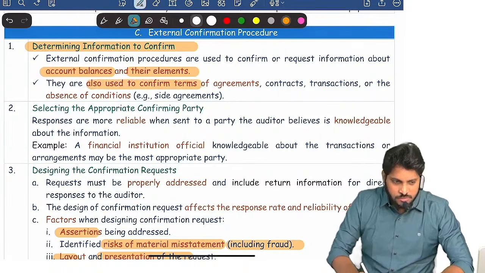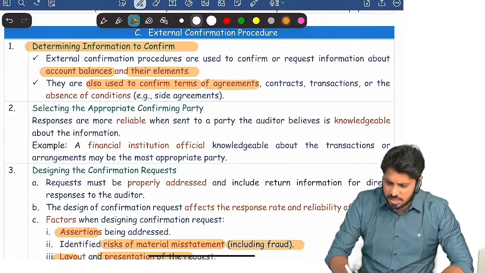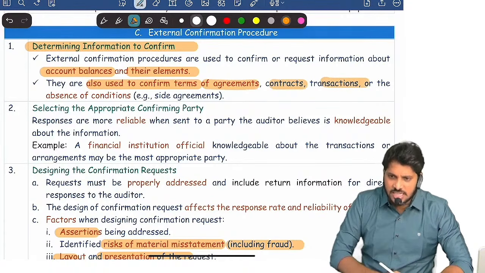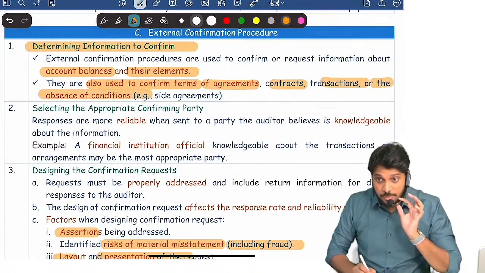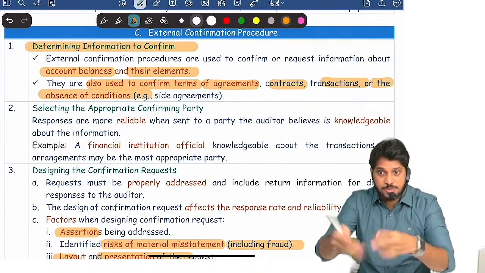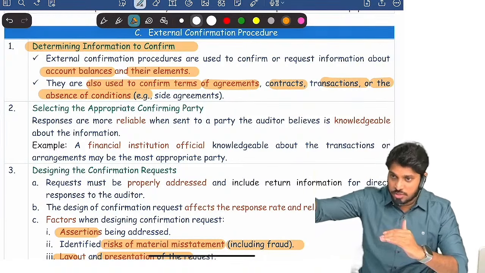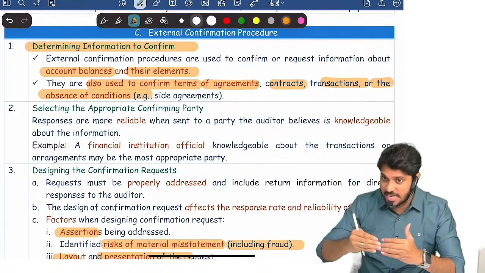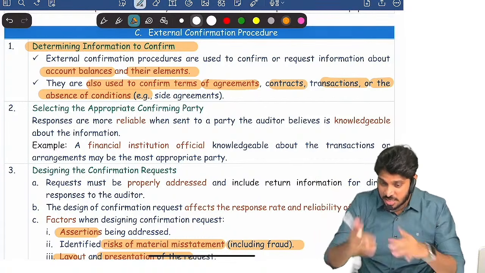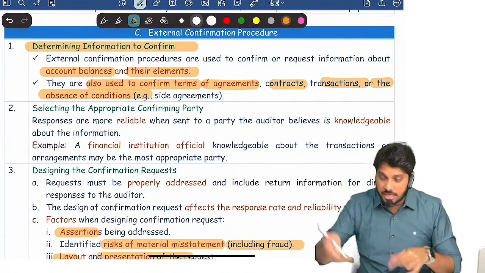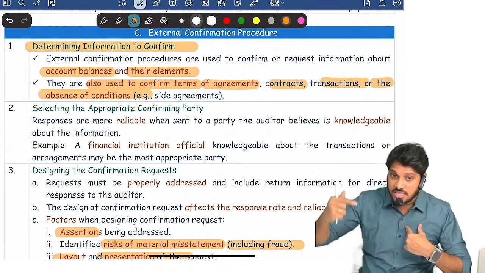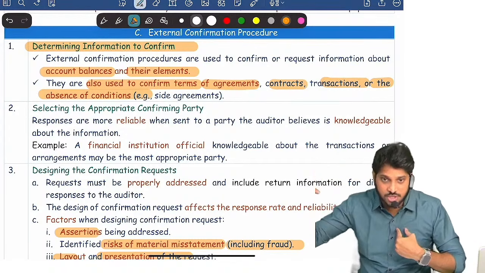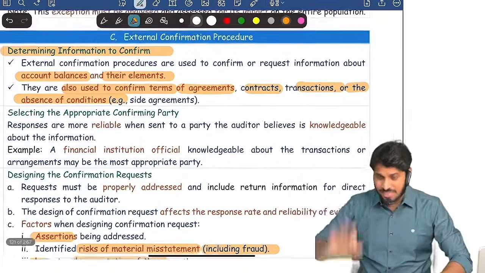We can also use this to confirm terms and conditions, terms of the contract, terms of the transactions. We can also use external confirmation to check whether any terms are missing. Absence of condition. Suppose we gave a loan to some party, or we took a loan from a related party, and they are not charging any interest. Even in the loan agreement, the interest point is not there. I am doubtful whether they are really charging interest or are they giving an exemption. Clear? These are the steps involved.